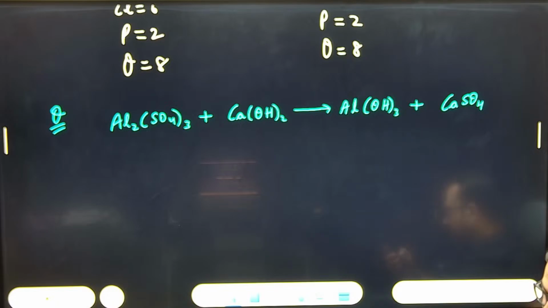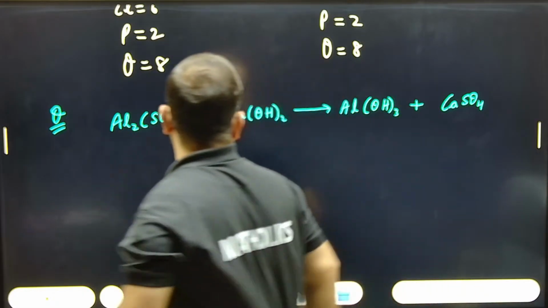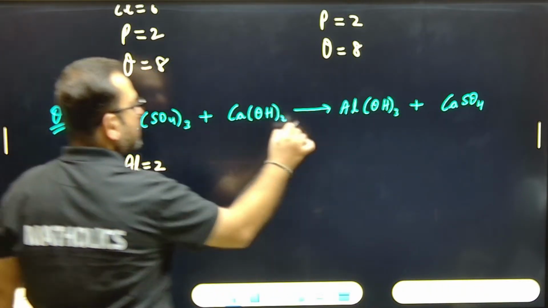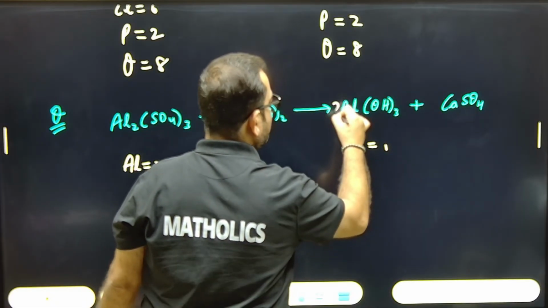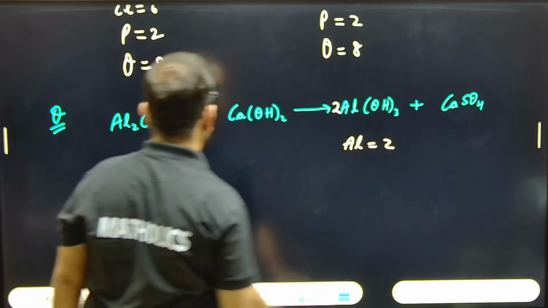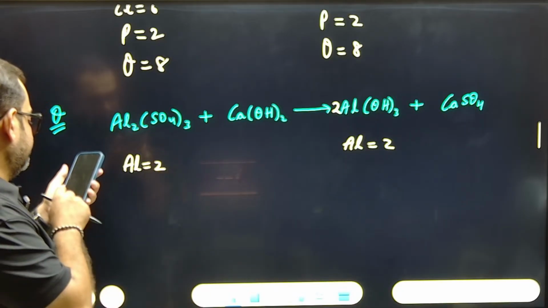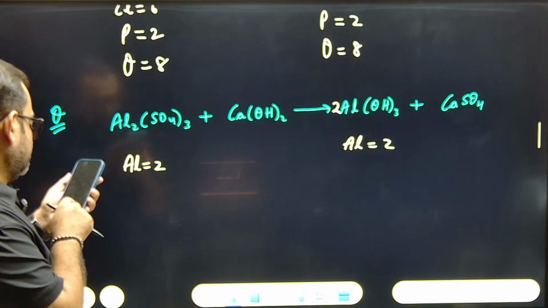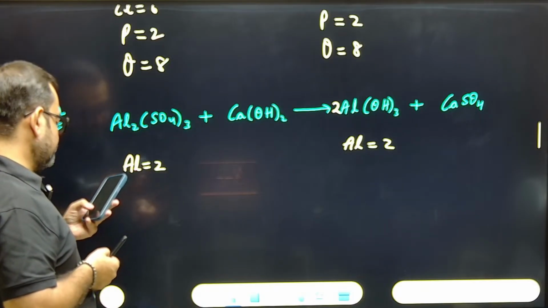Susila Repali has given the answer. Al2(SO4)3 plus Ca. How many aluminium are there? Aluminium, how many atoms are there? It is two here, one there. So make it two. Here you can write two happily. Okay. Right. Sorted. Can we move forward?